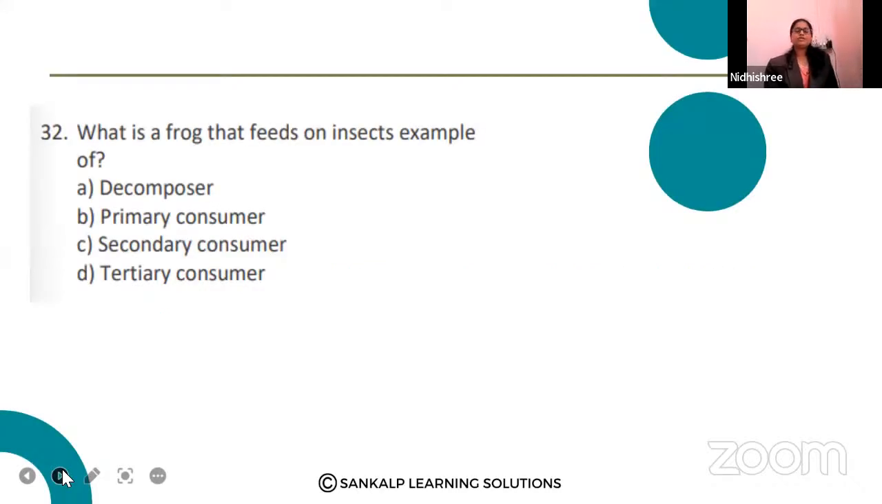Okay. Let us go to 32nd question, guys. A frog which feeds on insects is an example of what, they are asking. Option A, decomposer. Option B, primary consumer. Option C, secondary consumer. Option D, tertiary consumer.